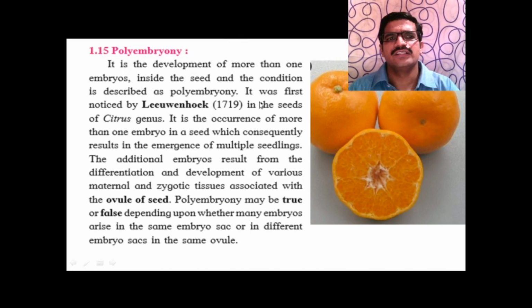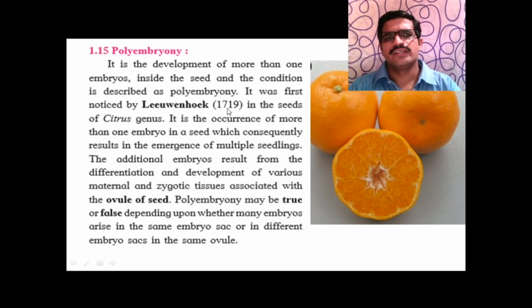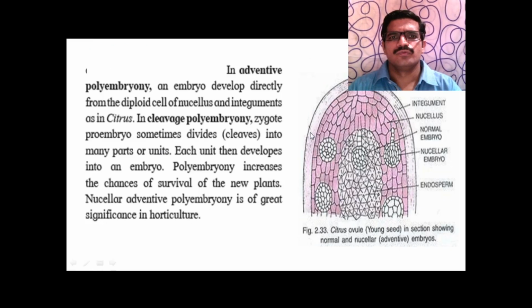That condition is called polyembryony and was noticed by Leeuwenhoek in 1719 in seeds of the Citrus genus. So this is about your first chapter, that is reproduction in lower and higher plants.